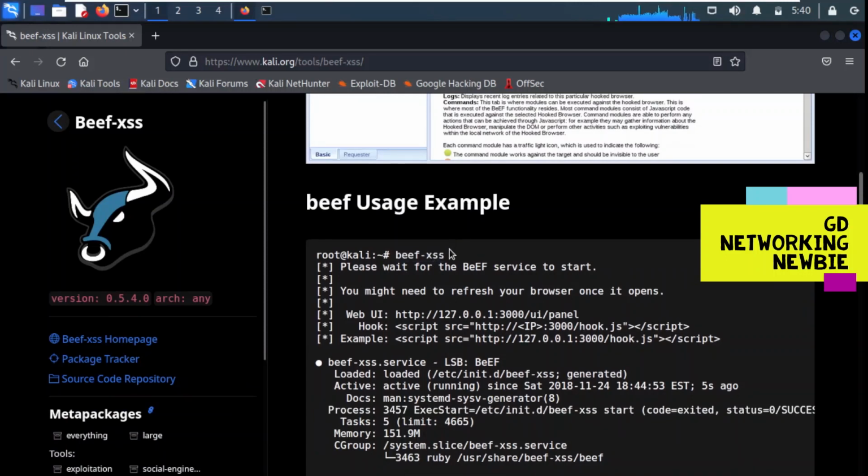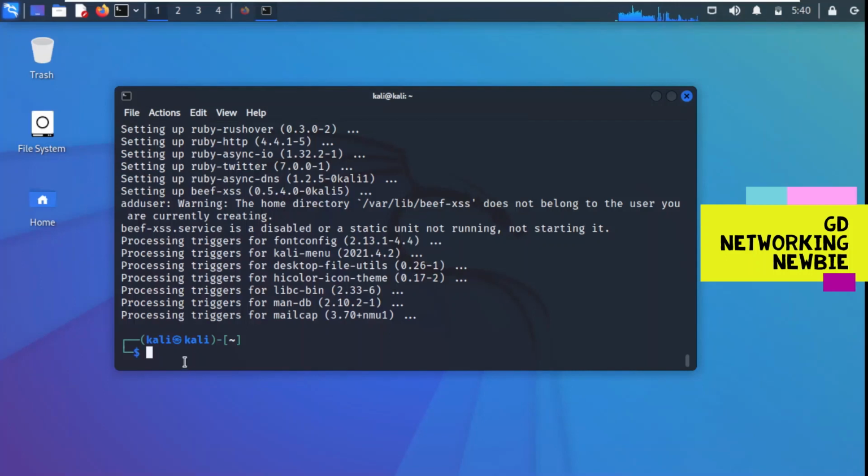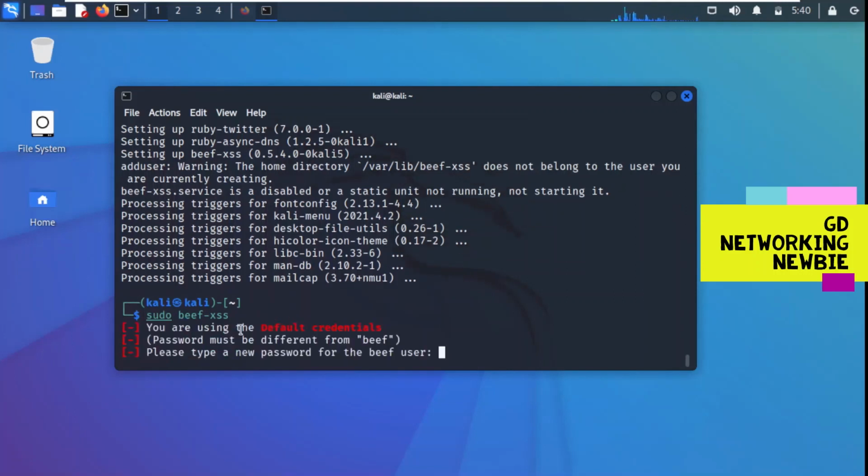Let's go back to this page. It shows the BeEF usage example, but you can see this needs sudo privileges. So we go back to our terminal window, say sudo, run it like this and press enter. You can see it says you are using default credentials. The password must be different from beef, and please type a new password for the BeEF user. For example, I'm going to use a simple password like Kali.